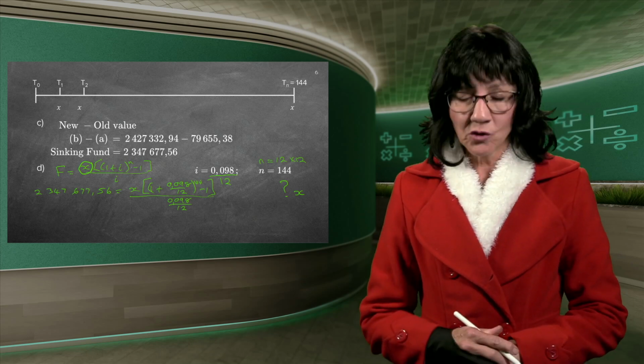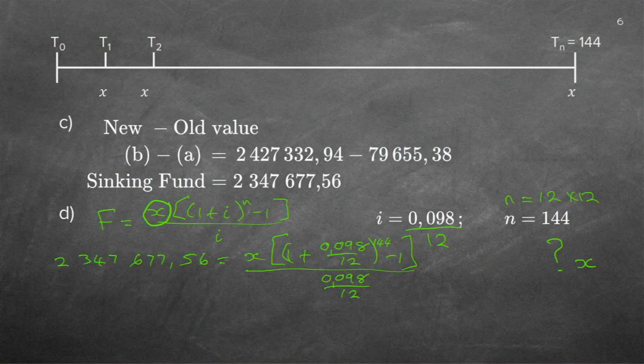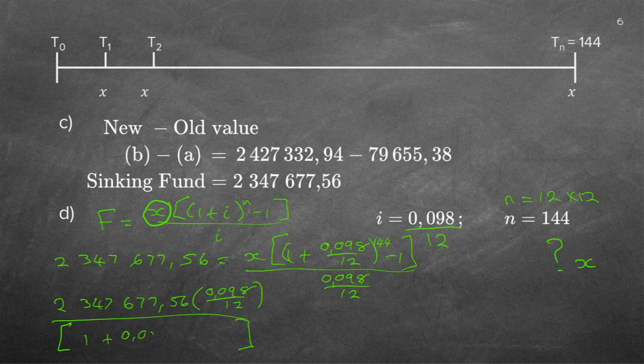Good. Now I need the x all alone. We did many of these. I take my amount that I've got here, 2,347,677 Rand and 56, and I multiply by the fraction. Because a fraction is being divided, I must multiply with it. I need to get that whole block bracket away from the x. That is being multiplied, so what must I do? I must divide by that whole big fat block bracket. Don't forget your bracket in bracket. And that should give you the x.